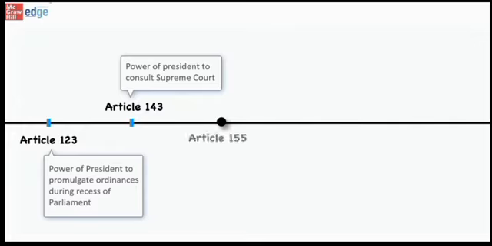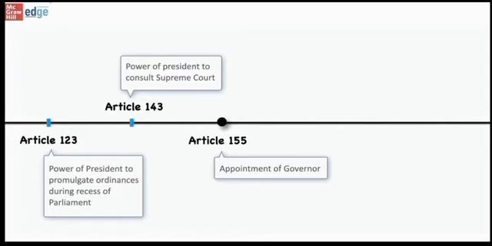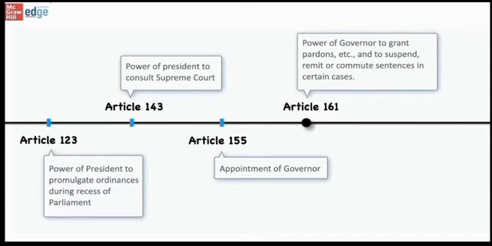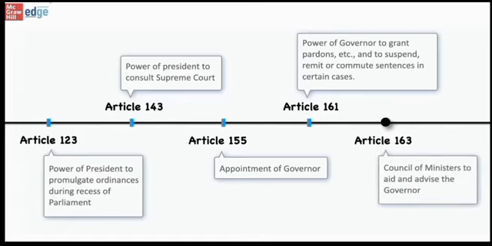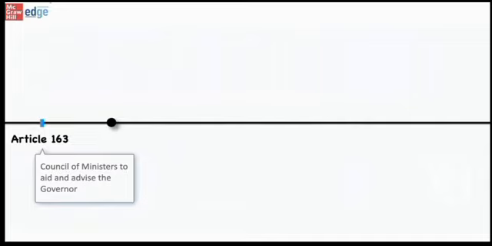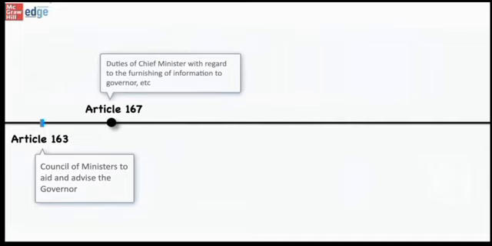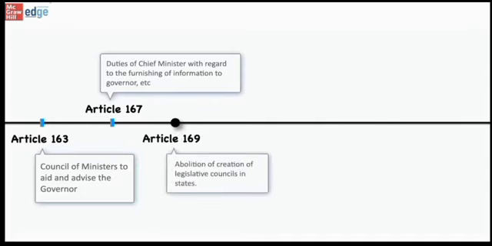Another important article is Article 155, which is about appointment of governor. Next is Article 161, which is about power of governor to grant pardons, etc. and to suspend, remit or commute sentences in certain cases. Another important article is Article 163, which deals with Council of Ministers to aid and advise the governor. Next is Article 167, which deals with the duties of Chief Minister with regards to the furnishing of information to governor, etc. Another important article is Article 169, which deals with the abolition or creation of legislative councils in states.